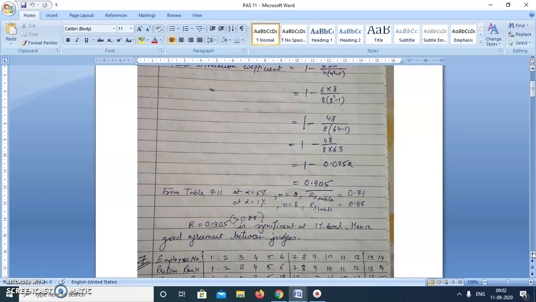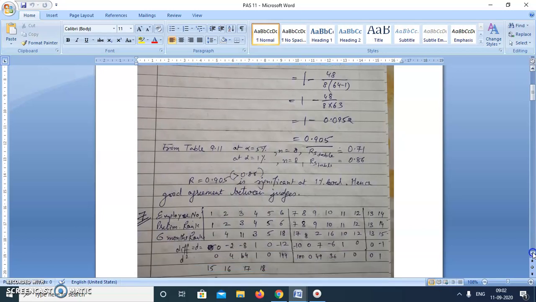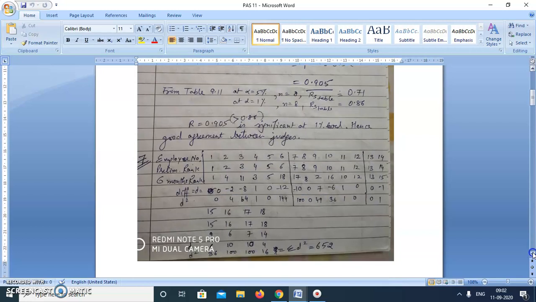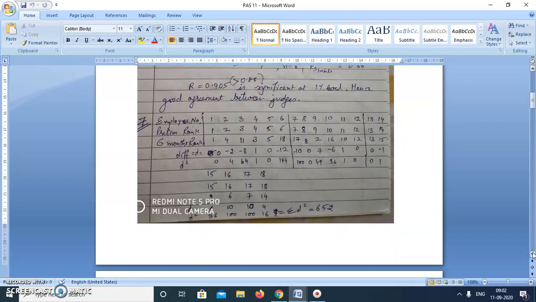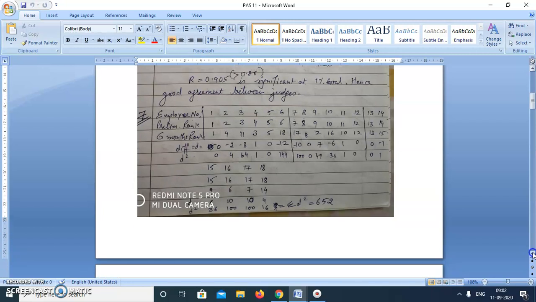Now we'll move on to question number 7. A training officer ranked a group of new employees in order of potential by using a preliminary test. After 6 months at work, the same employees were ranked again by their department head. The two rankings are given below. Do these data suggest that the preliminary test was a good predictor of employee potential? So there are two ranks given of the same number of employees. 18 employees are there, and two types of rankings are given. One is at their joining time and one is after 6 months work.